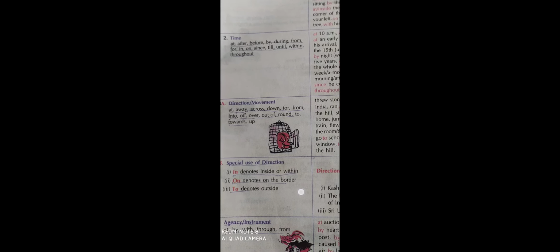In denotes inside or within, as I have already shown you with the help of the examples as well as with the help of the images. On denotes on the border of, to denotes outside, and agency or instrument: at, by, that is, with which you have done something. At, by, with, through, from.